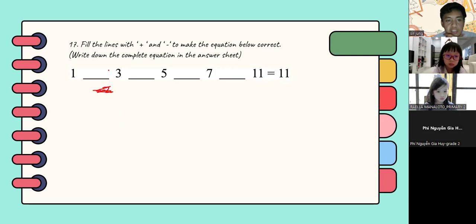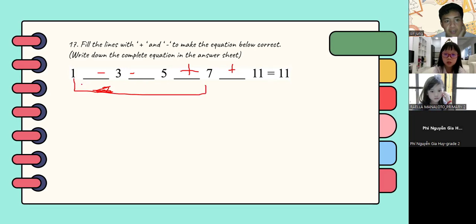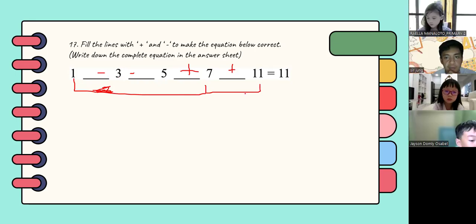So we should just group them so you can directly solve it your way. Let's say 1 plus 7, then 1 plus 11, and then you subtract 3 and subtract 5, and you will still arrive at 11.